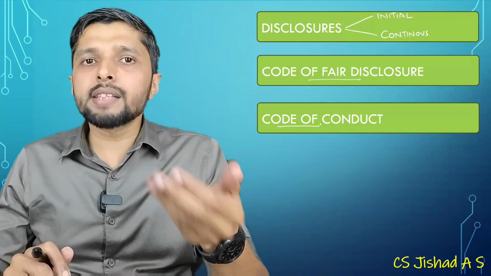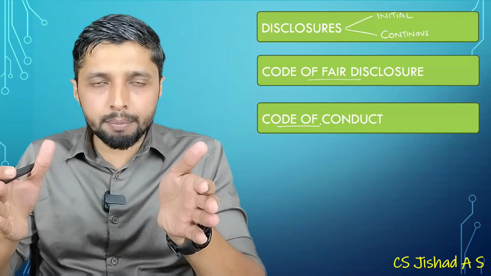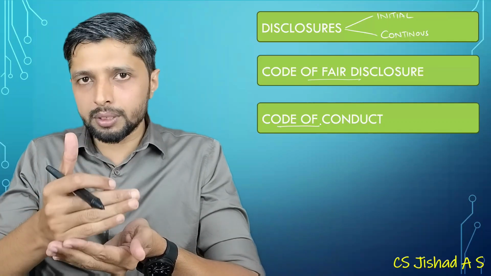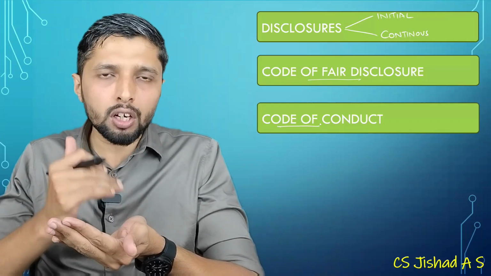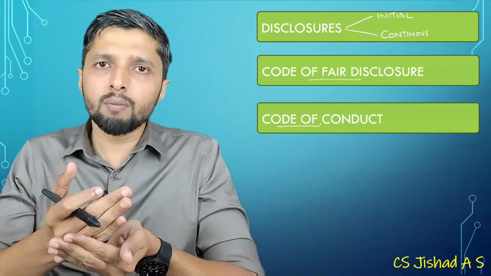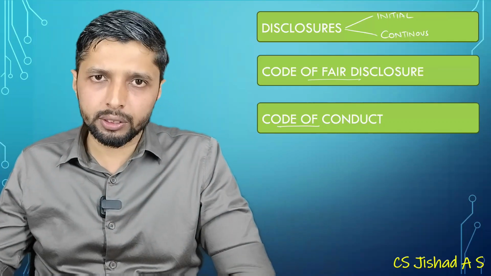Okay, then there is the Chinese wall policy. That means between the departments also there should be secrecy. The financial results should not flow from the finance department to the HR department. That is also a violation of these regulations.